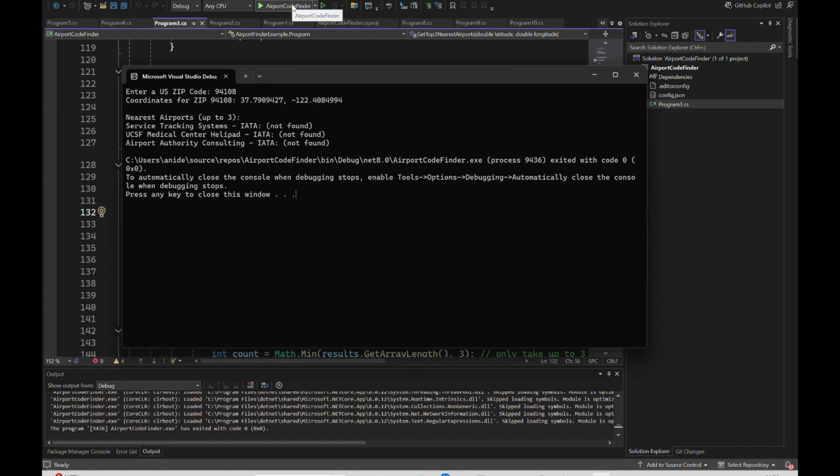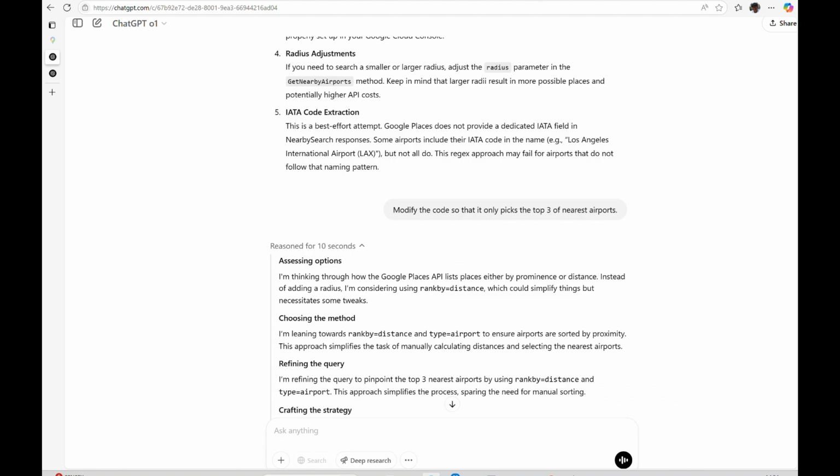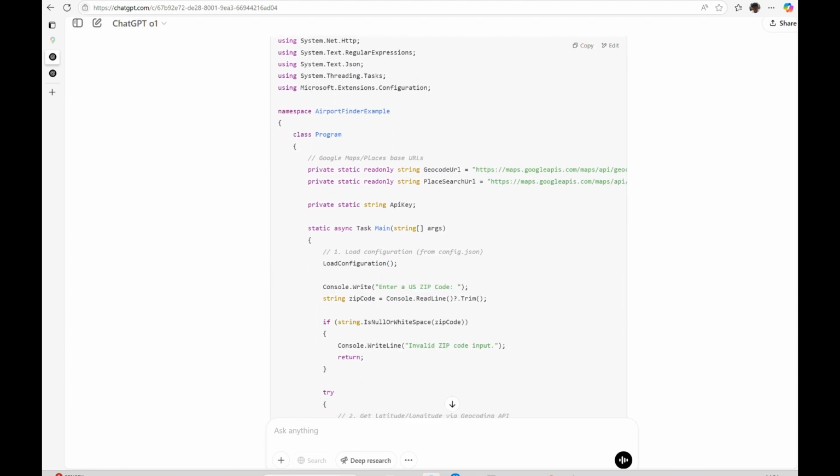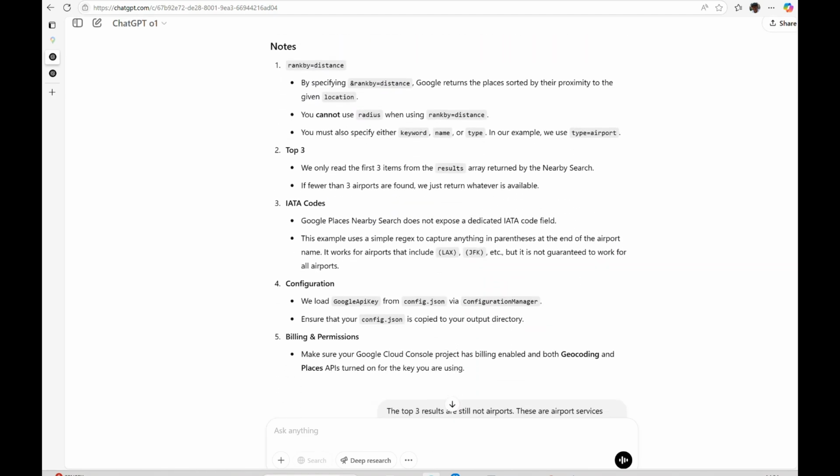So we definitely need to instruct it further and be more precise about what we really want. So let's try some other prompts and see if we can get better results or better code. So what I'm going to do now is, okay, I'm going a bit more elaborate.